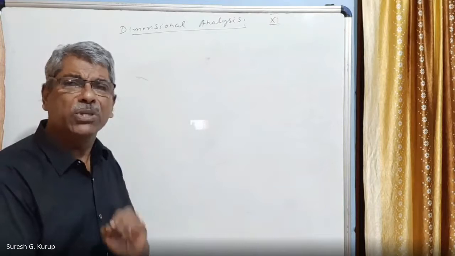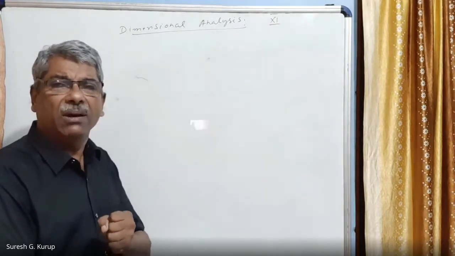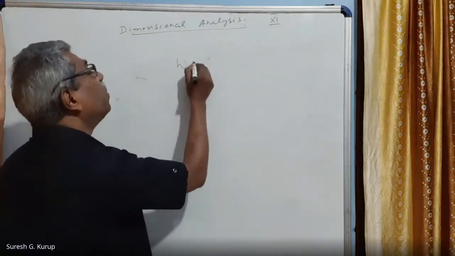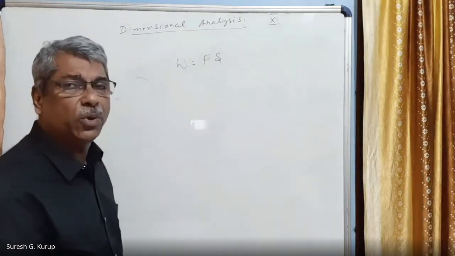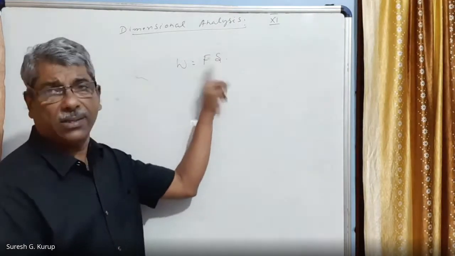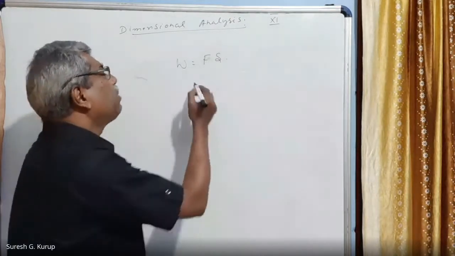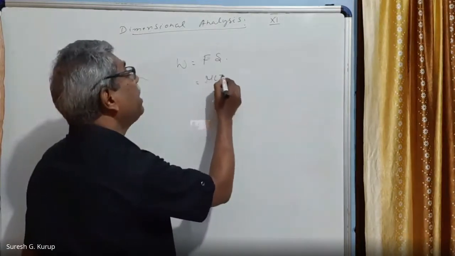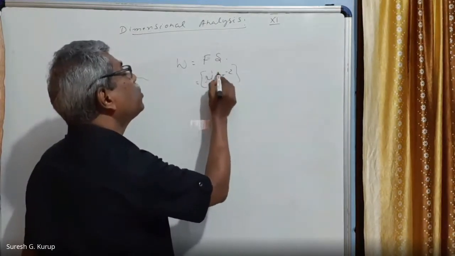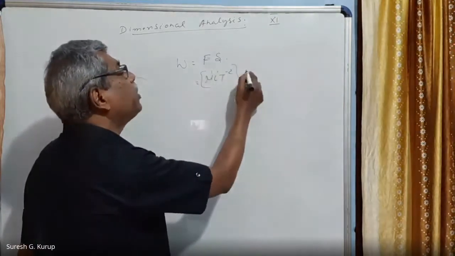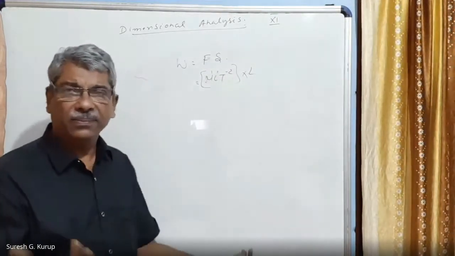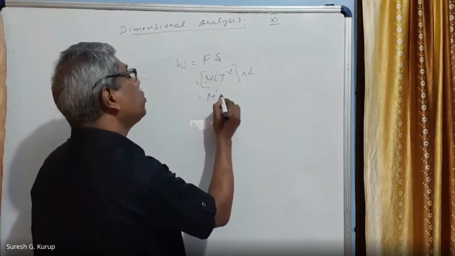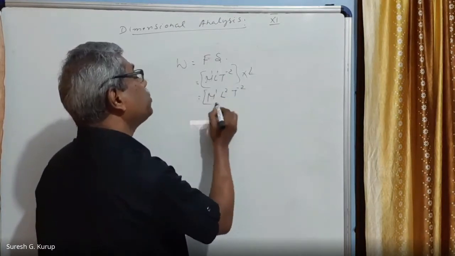At least the definition you must know. What is the theoretical condition, how we can establish an expression for work done? W is equal to force into displacement. Displacement most of the time in physics is represented by the letter S. Right? So now we can write the dimensions. Force, just now we have seen, is M raised to 1, L raised to 1, T raised to minus 2, into displacement. Displacement is again L, right? Now the dimensions of L into L is L square. Therefore, M raised to 1, L square, T raised to minus 2.